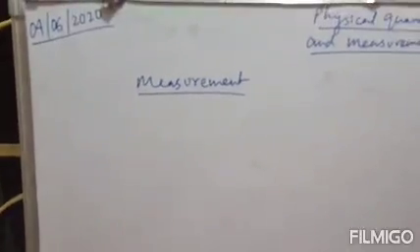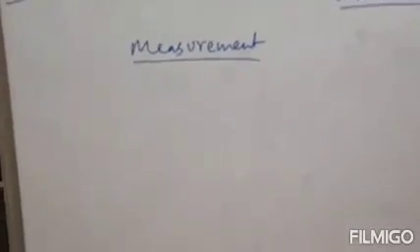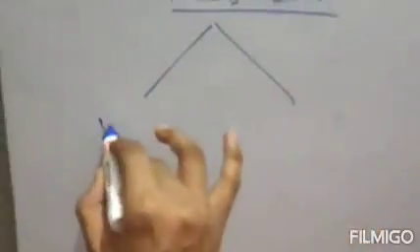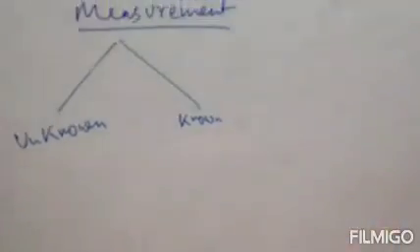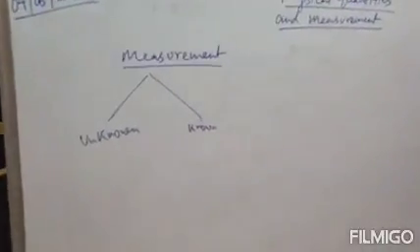And if we go into the definition of measurement, we will say that it is a process of finding the exact value of an unknown quantity by comparing it with a known fixed quantity. Listen carefully. So in measurement there are two quantities. One is your unknown quantity and another one is your known quantity. Clear?